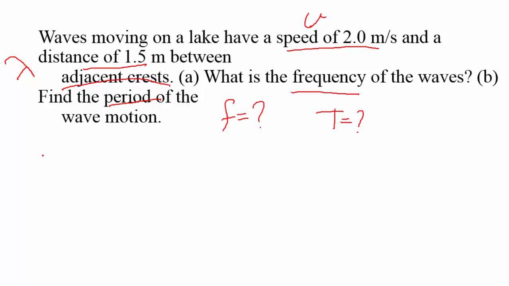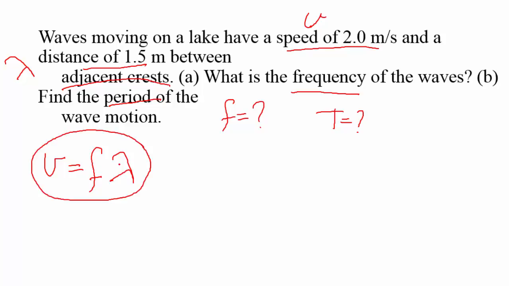Now we know that the speed of any wave is equal to the frequency of that wave times the wavelength. This is the general equation that is applicable to any wave, whether it's sound waves, light waves, water waves, mechanical waves, earthquakes, and so on. Any type of wave will adhere to this equation. To find the frequency, we have to rearrange the equation. So the frequency will be the speed of the wave over the wavelength.